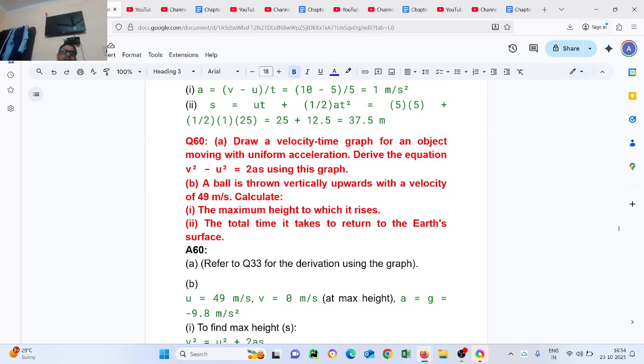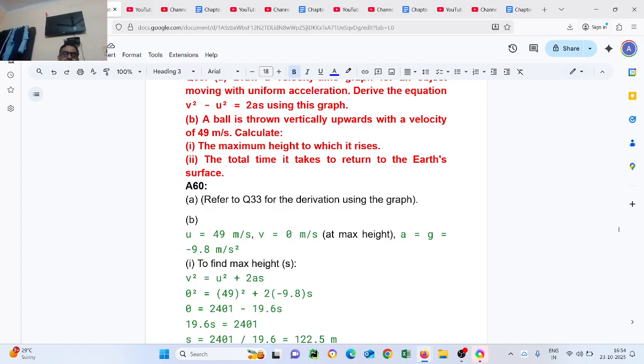Question number 60. Draw a velocity time graph for an object moving with uniform acceleration. Derive the equation v square equal to u square plus 2as using the graph. Part B: a ball is thrown vertically upward with the velocity of 49 meter per second. Calculate the maximum height to which it rises and the total time it takes to return to the earth.